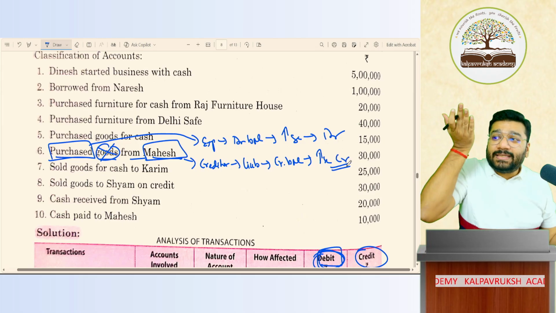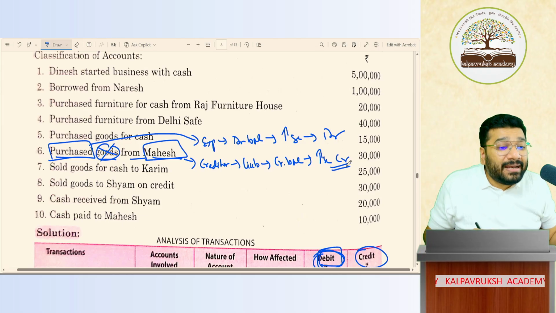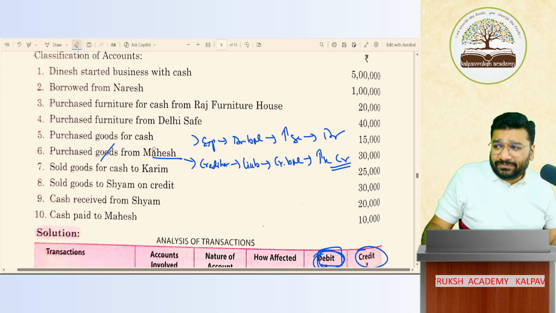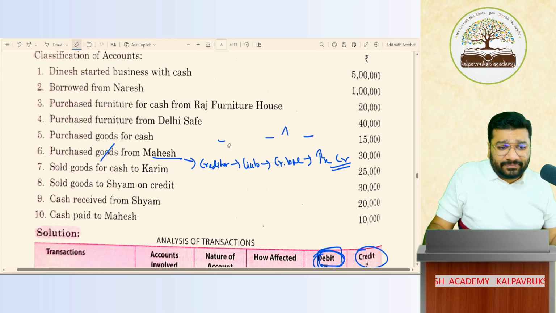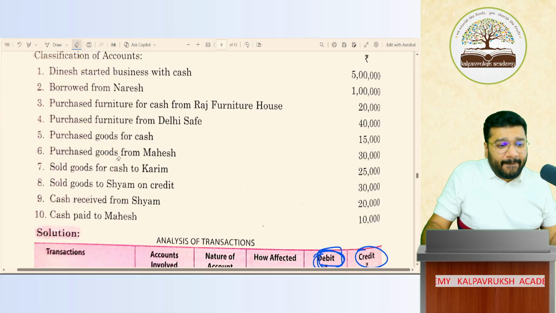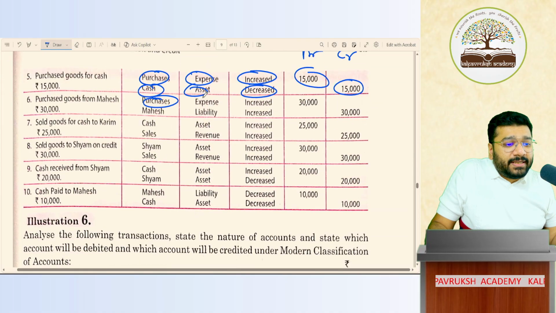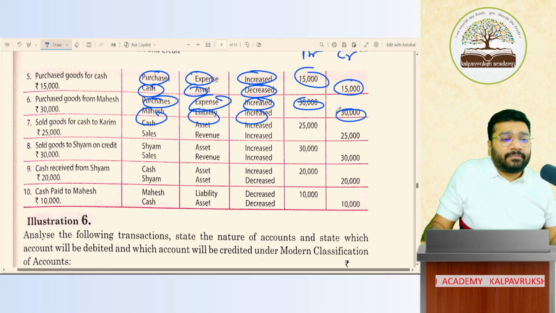Got it? Not got it? Purchase expense increase, debit. Mahesh creditor, liability increase, credit.